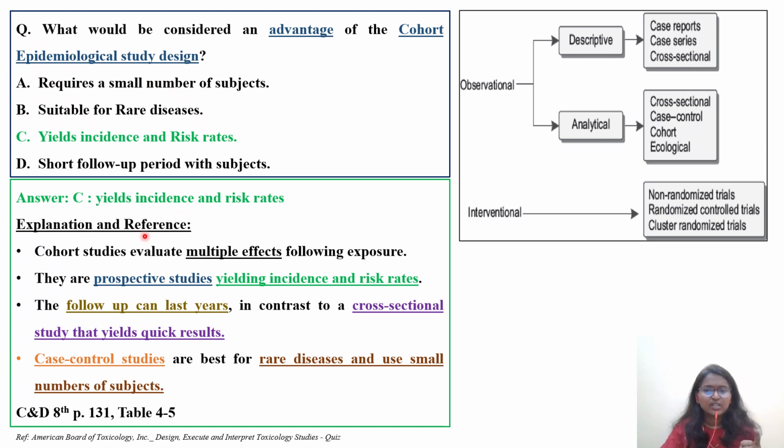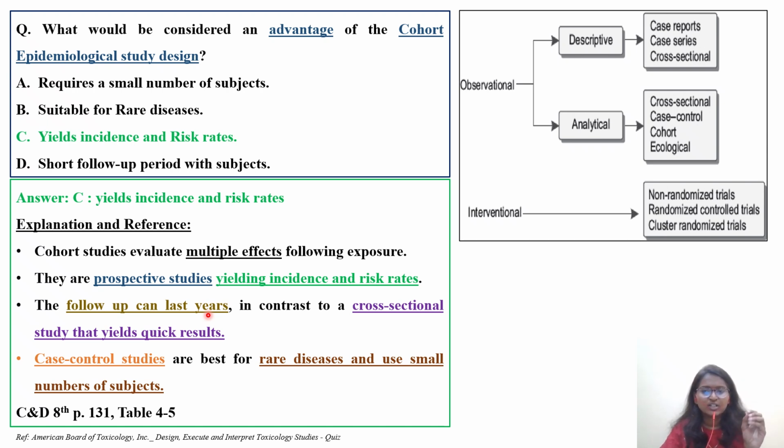Let us understand the explanation and reference given by the American Board of Toxicology. Cohort studies evaluate multiple effects following exposure. So you can study multiple effects by using this cohort study design. Cohort studies are prospective studies, they are not retrospective studies, yielding incidence and risk rates. So this is our option. The follow-up can last years. In case of cohort studies, the follow-up will be lasting for years.